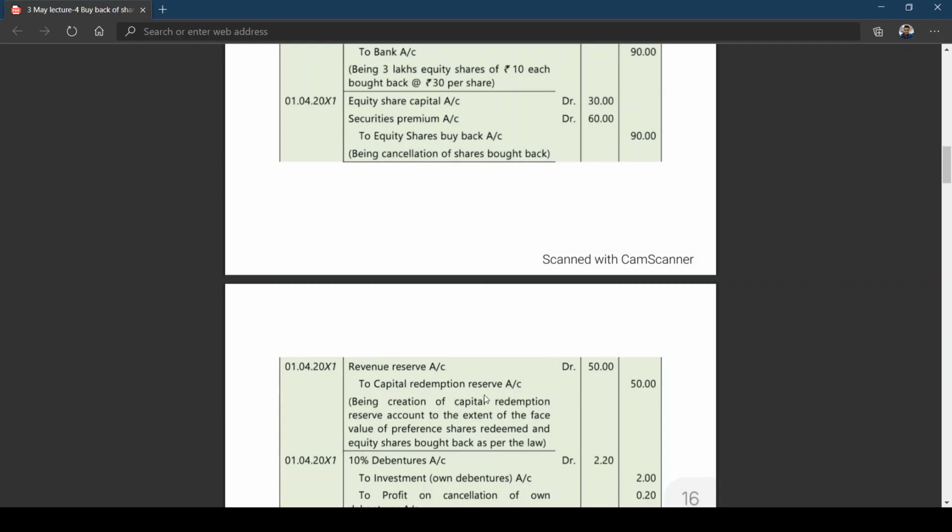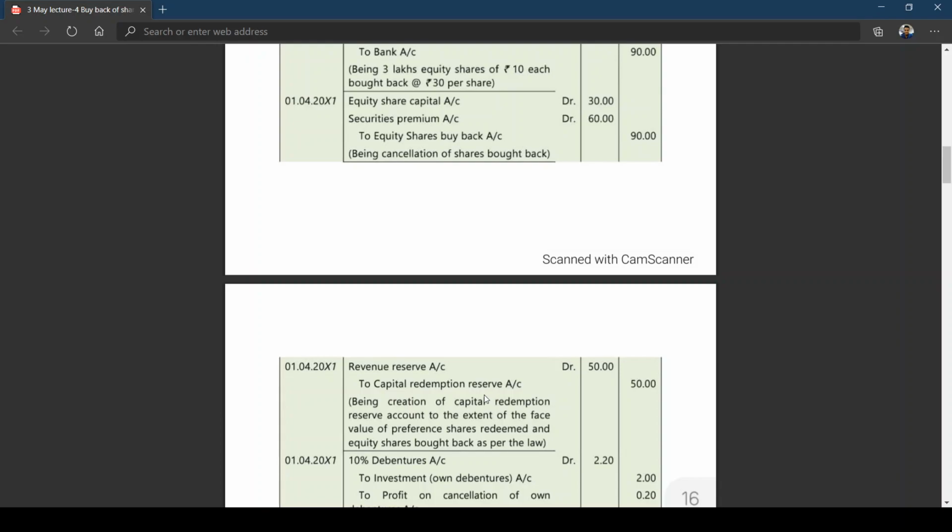But in some old study material, they have used the security premium. So let us not use it. Those companies which are following the accounting standards have to use the revenue reserve for creation of capital redemption reserve.